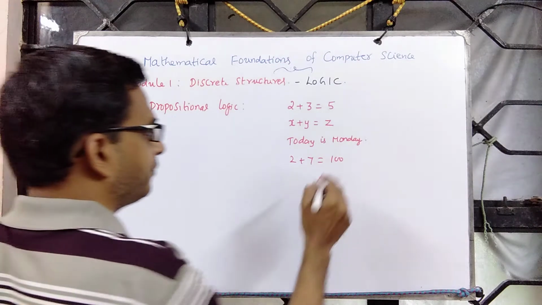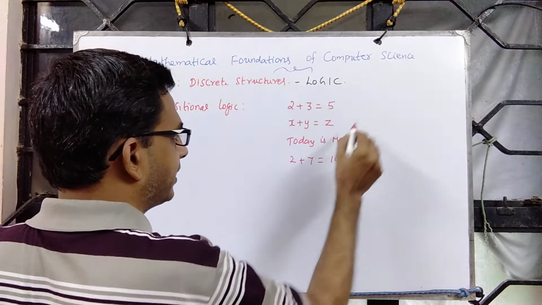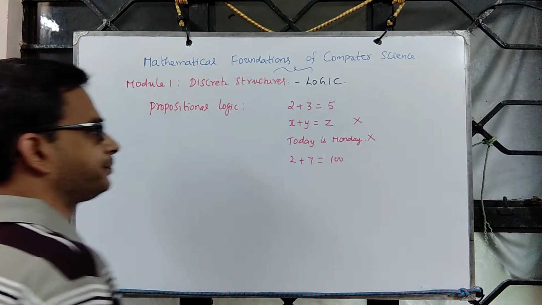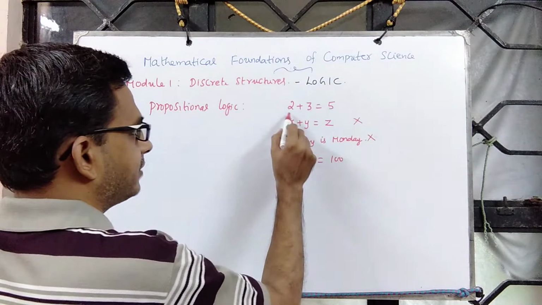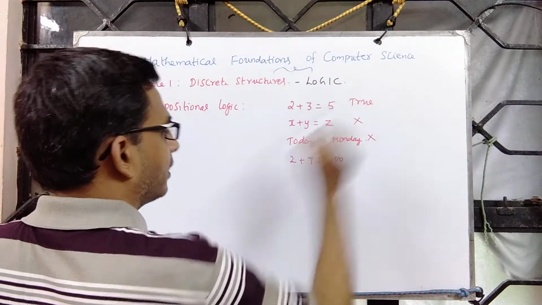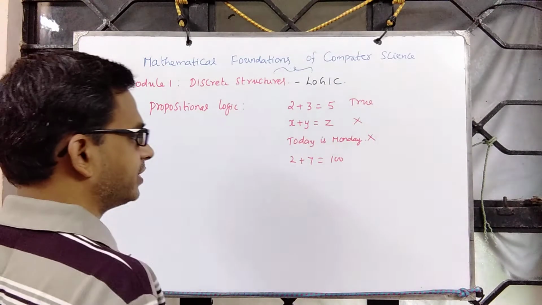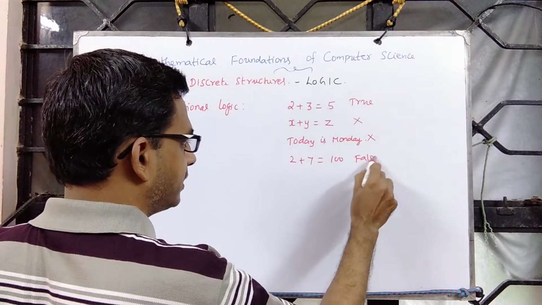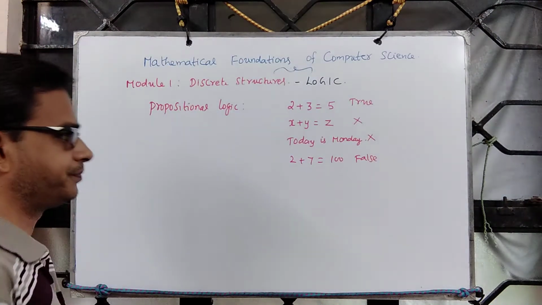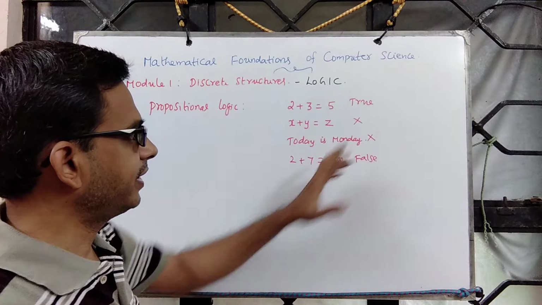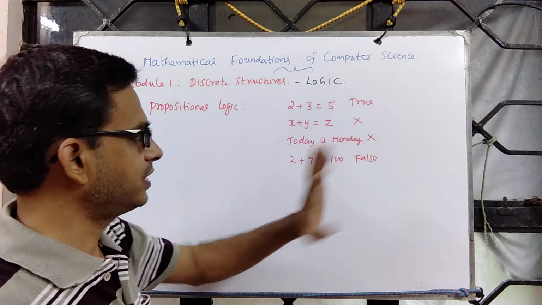We saw that some of them depend on the context, so we said such statements we don't want. A declarative statement taking the truth value true is considered to be a proposition. A declarative statement taking the truth value false is considered to be a proposition. So essentially it is a declarative statement taking the truth value true or false.